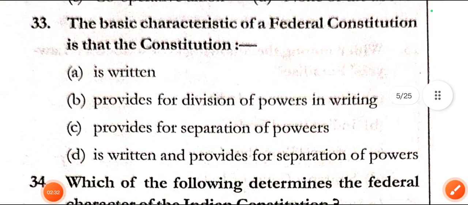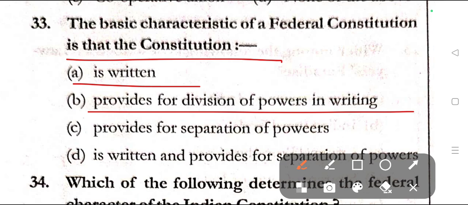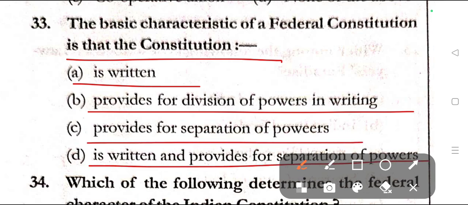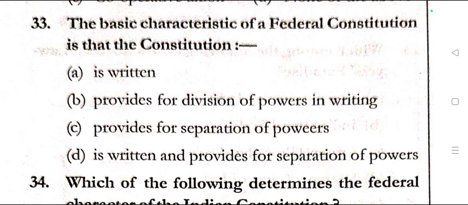Question number 33. The basic characteristic of the federal constitution is that the constitution is option A, written, option B, provides for the division of powers in writing, option C, provides for the separation of powers, option D, is written and provides for the separation of powers. Here in question number 33, the correct answer is option D. The basic characteristic of the federal constitution is that the constitution is written and provides for the separation of powers.